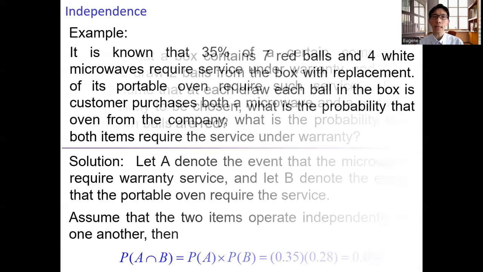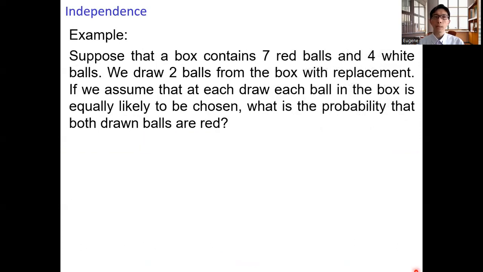Let's take a look at another example. Suppose that a box contains 7 red balls and 4 white balls. We draw 2 balls from the box with replacement. If we assume that at each draw, each ball in the box is equally likely to be chosen, what is the probability that both drawn balls are red?